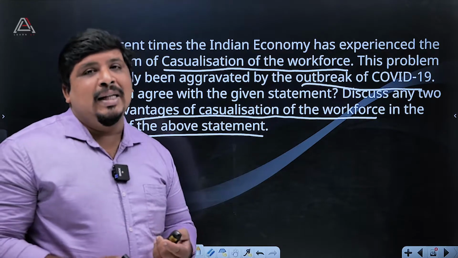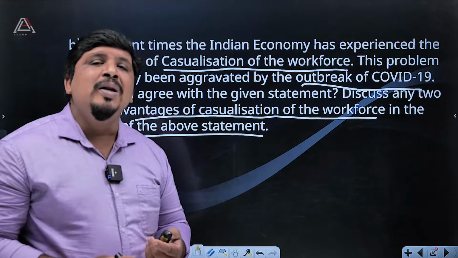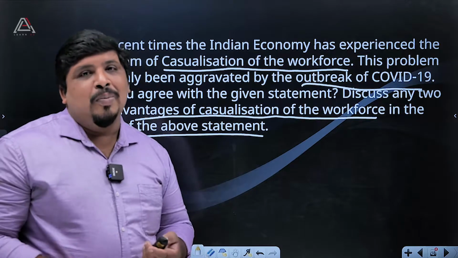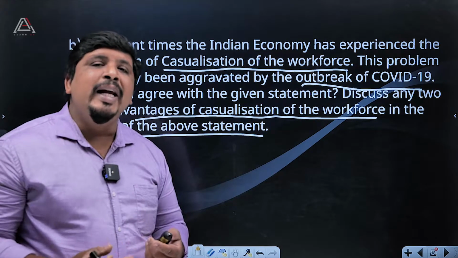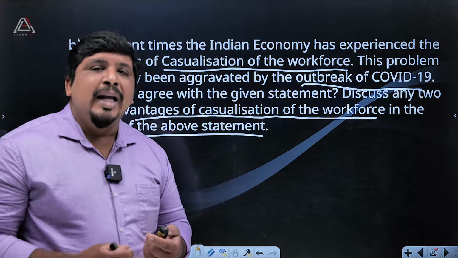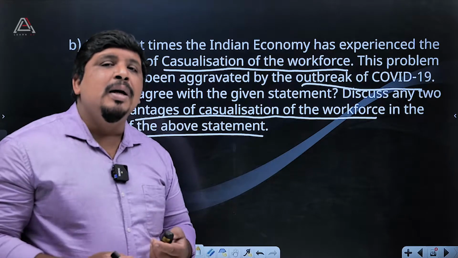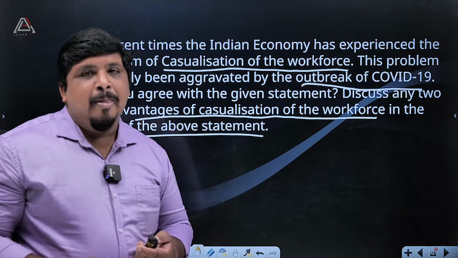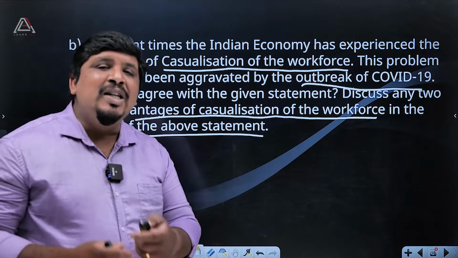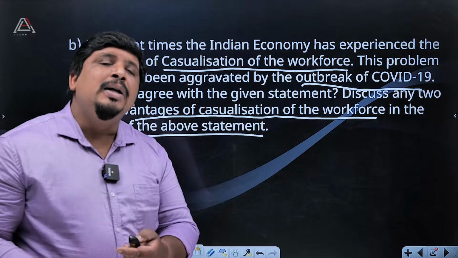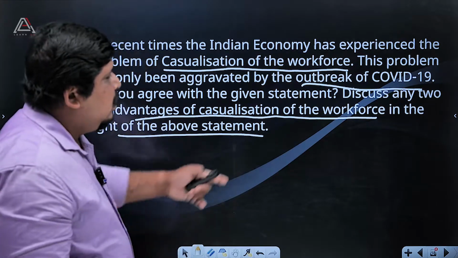Lots of people died. Lots of people lost their jobs. Without income, they were walking through the roads, a long distance, walking.